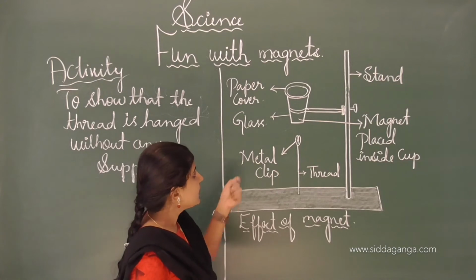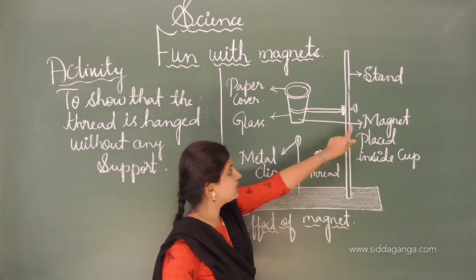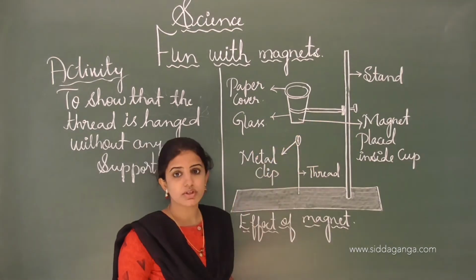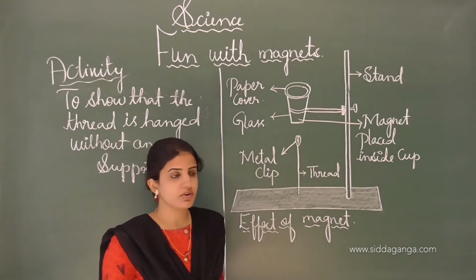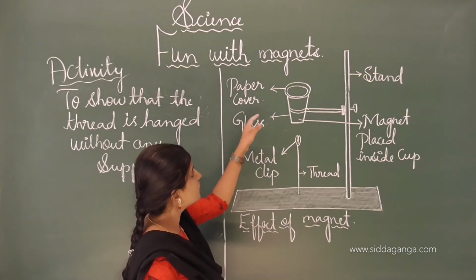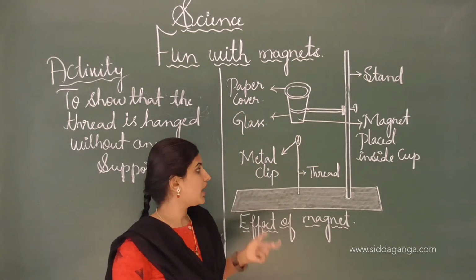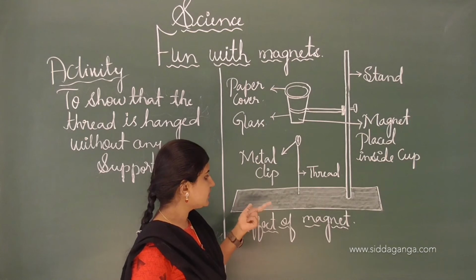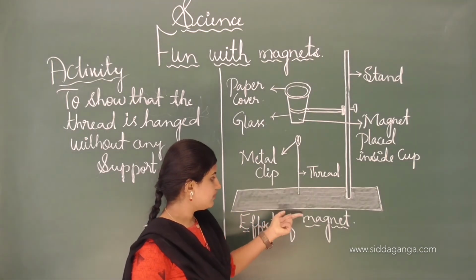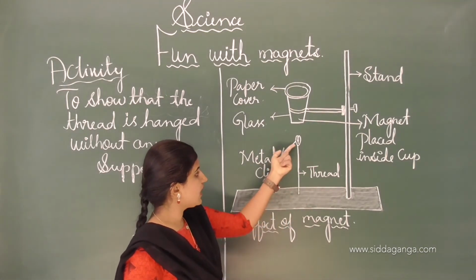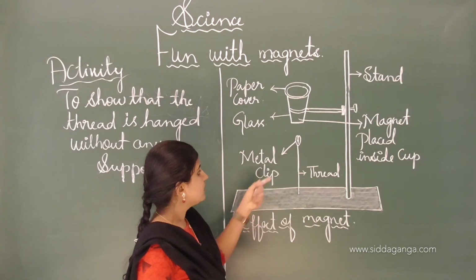Later we put the magnet inside the glass so that it is not visible. After that we keep the paper cover over the glass cup. Then we take the thread, fix it to the base of the stand, and tie it to a metal clip.